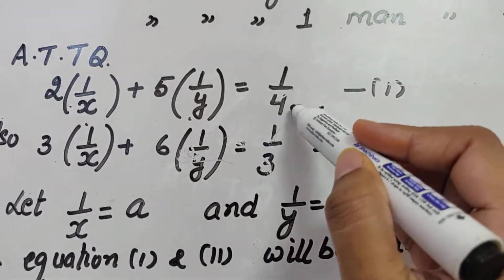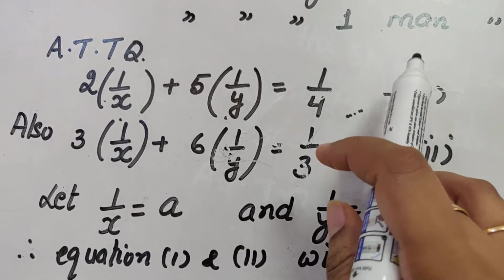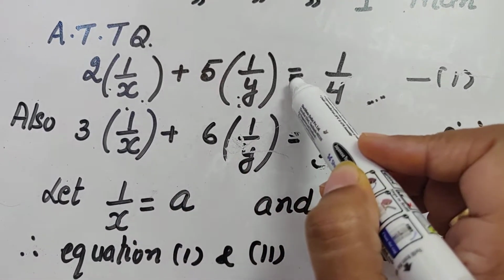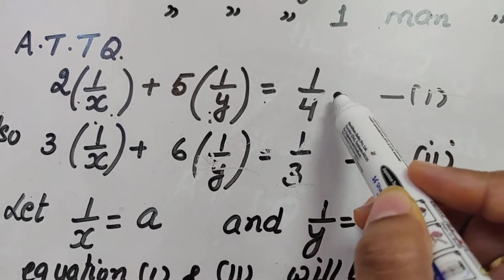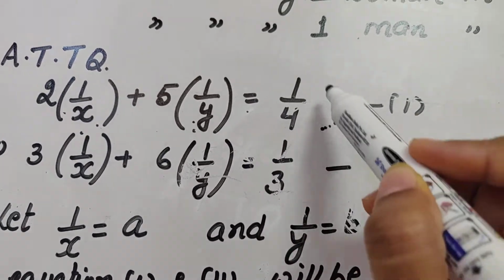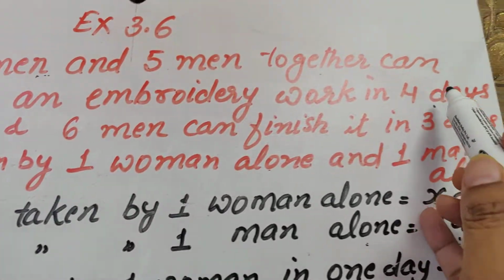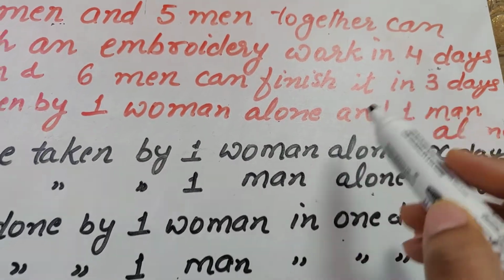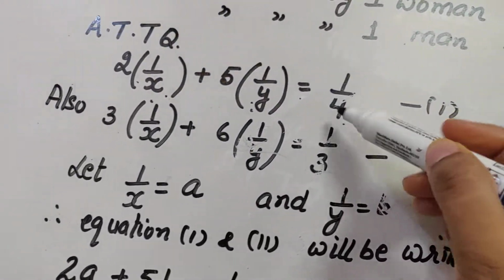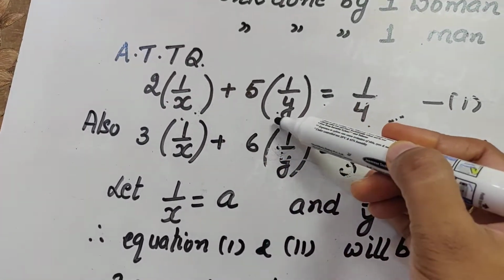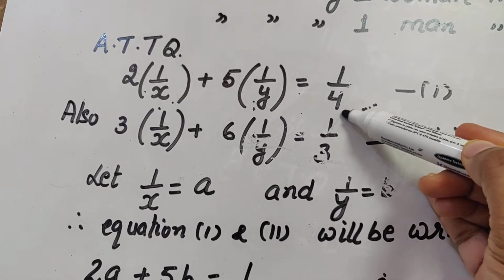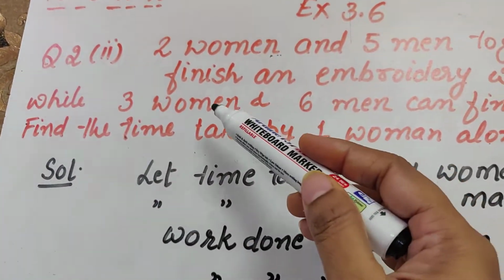They write this is equal to 4, which is absolutely wrong. This is the work. This cannot be equal to days. Here also we have to write work. So if together they are taking 4 days, that means how much work is being done in 1 day? This is 1/4. So work done by 2 women and 5 men is equal to 1/4 of the work being done. And then we will take the second part.